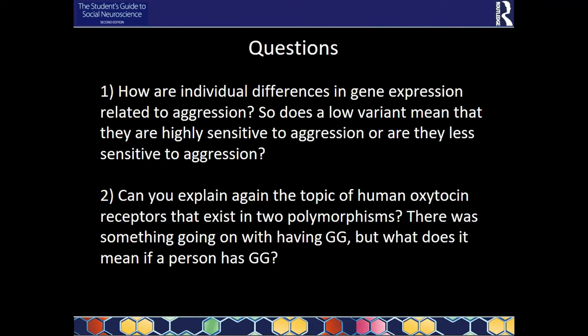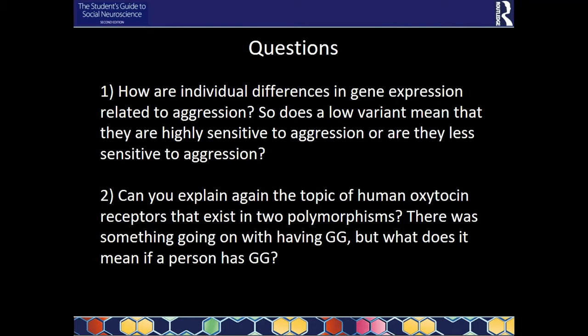So I looked back at where they belong to. So the first question is actually about aggression and the MAO-A gene. And this was briefly discussed in chapter 1, but more thoroughly discussed in the chapter about aggression and immoral behavior. And then question 2 comes from the chapter about love and relationships, about oxytocin. There is actually the human oxytocin receptor gene, which may have confused the person who sent me the question, because the oxytocin gene, it's really about a gene.